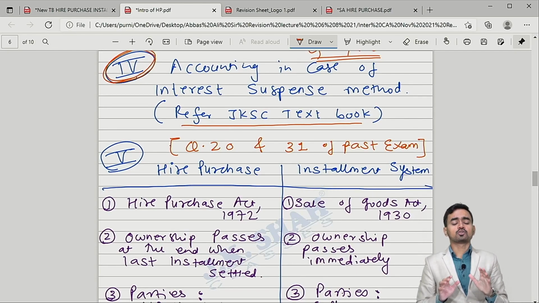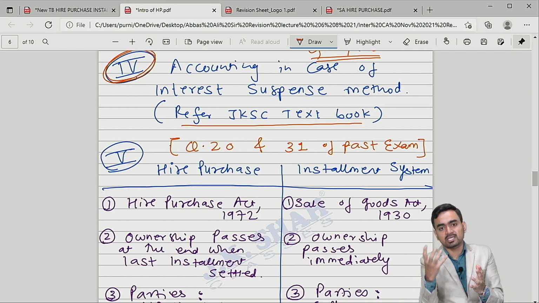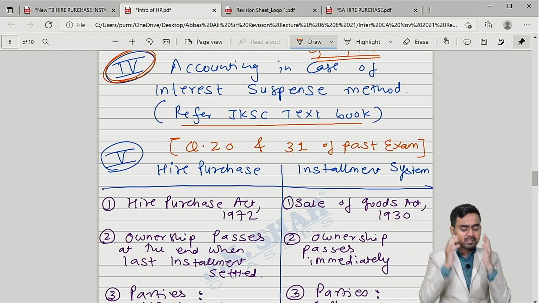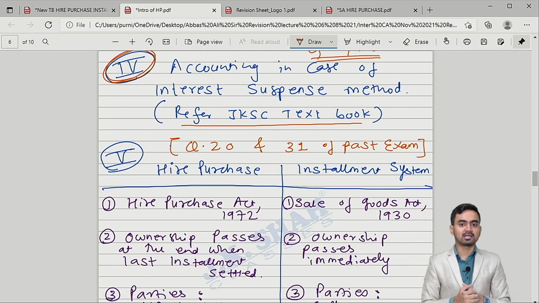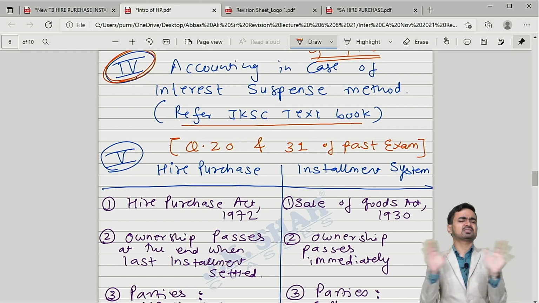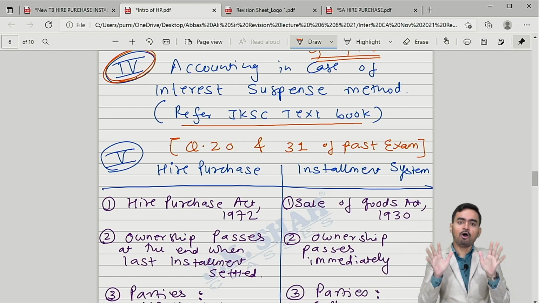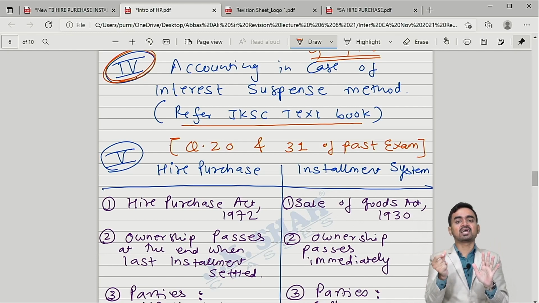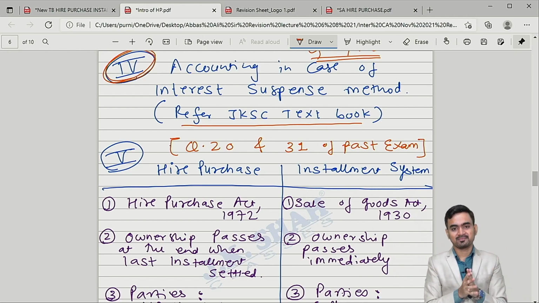Okay. So if you are JKSC students, all the classwork solutions you have. But if you are non-JKSC students, the concept is clear in your mind and at least you have some stuff with you. Not these sums, but some other sums, but the concept will remain the same. Is it clear? So my dear students, I'll say a simple thing. If you study 100 sums of hire purchase, in the exam you will get 101, which is altogether different from this 100.